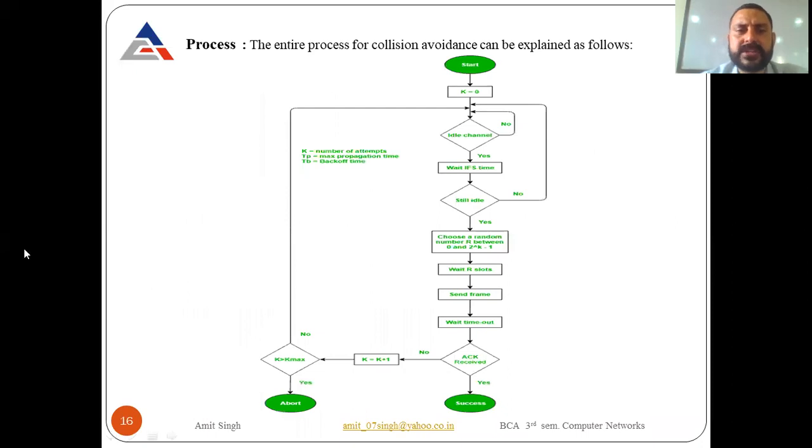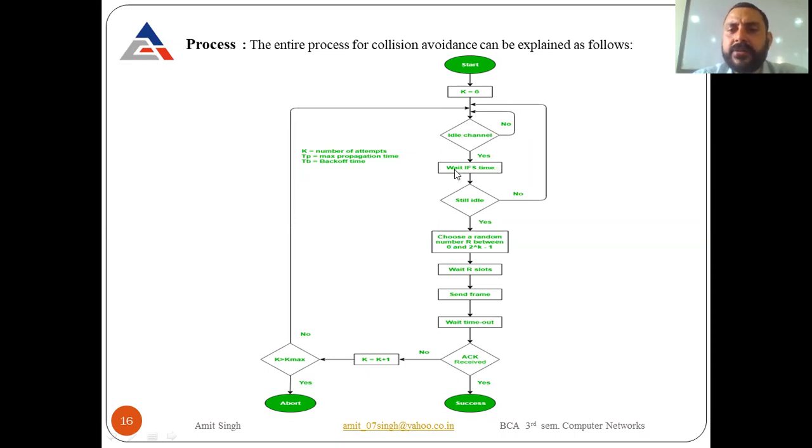Now this is the process. Look at the process very carefully. The entire process for collision avoidance can be explained as follows. Let's start. Whenever the process starts, the initial value k is 0. Now only two cases are there: either the channel is idle or busy. Is the channel idle? No. The channel is not idle, so again it senses the channel. Look at it, no, then the arrow comes back to this side. Suppose the answer is yes.